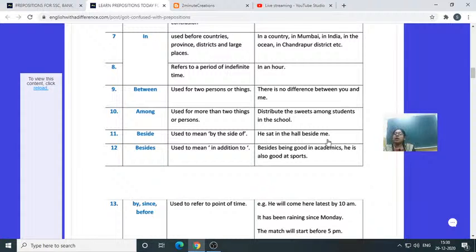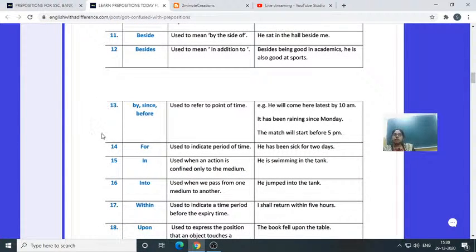Beside is by the side of: if somebody is sitting beside you, somebody is sitting by the side of you. But besides means in addition to: I am going to add something more. Besides being good in academics, he is also good at sports. So got my point?